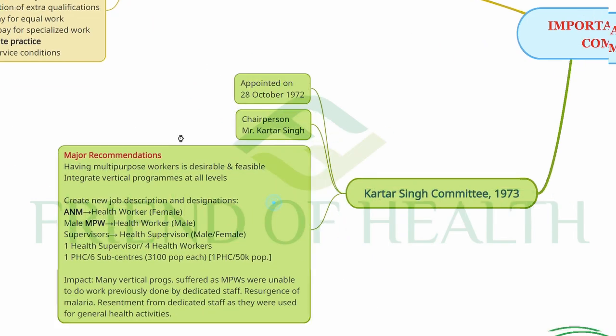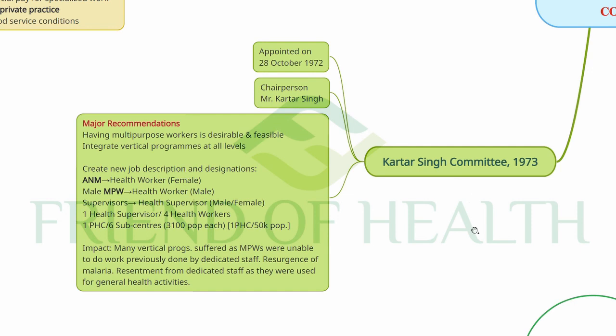And the last one, Kartar Singh committee 1973, appointed on 28th October 1972, chairperson Mr. Kartar Singh. Major recommendations are that having multi-purpose workers is desirable and feasible, integrate vertical programs at all levels, and create new job descriptions and designations.